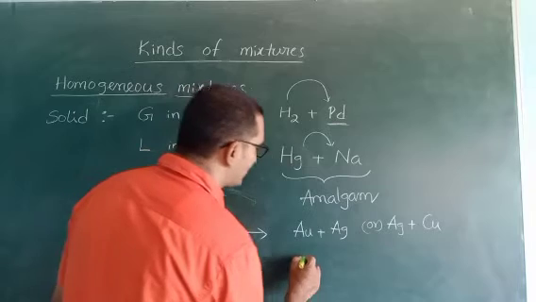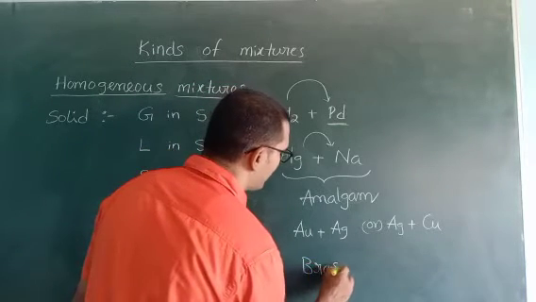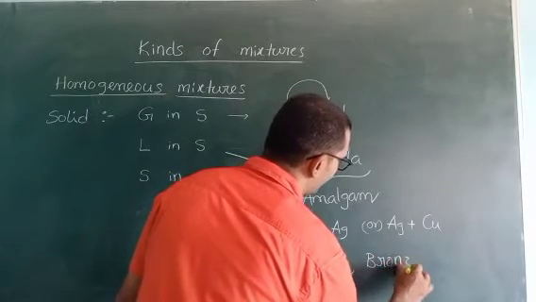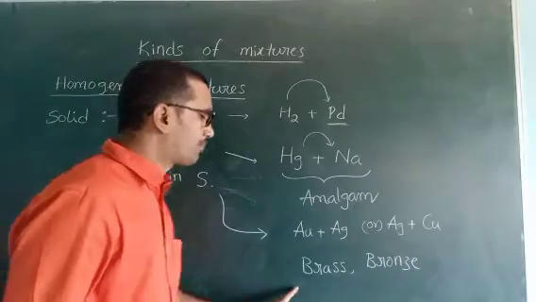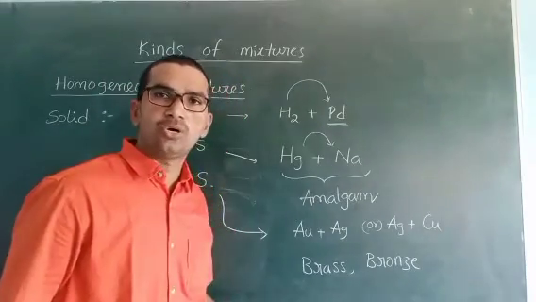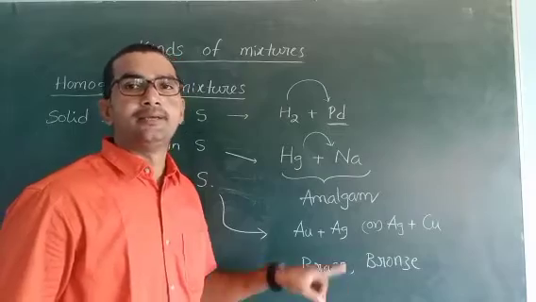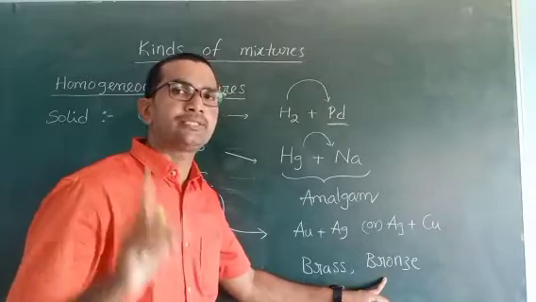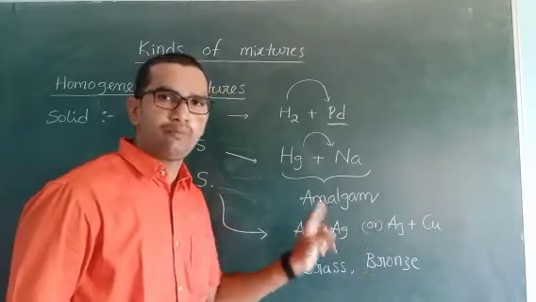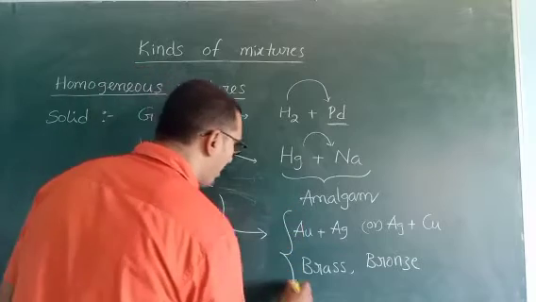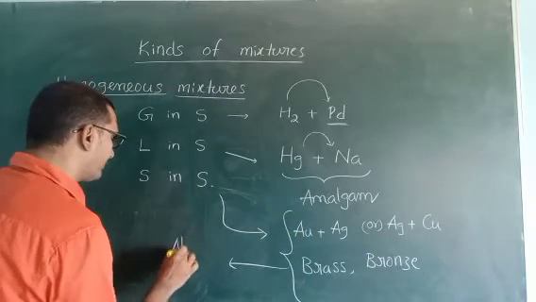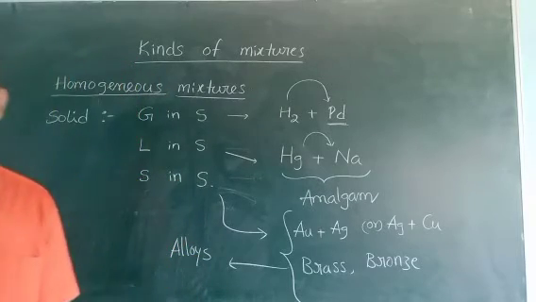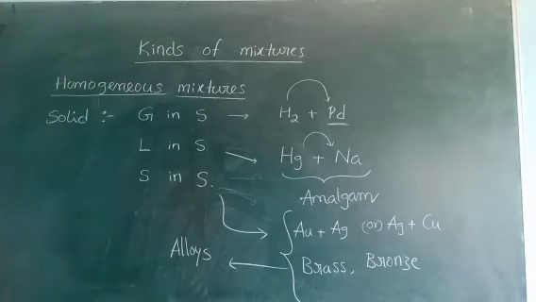Those are brass and bronze. Both brass and bronze are also homogeneous solid mixtures. Brass contains only metals, and bronze also contains only metals. That's why these are called alloys. What are alloys? Alloy means metals combined together. That is called an alloy. Okay?